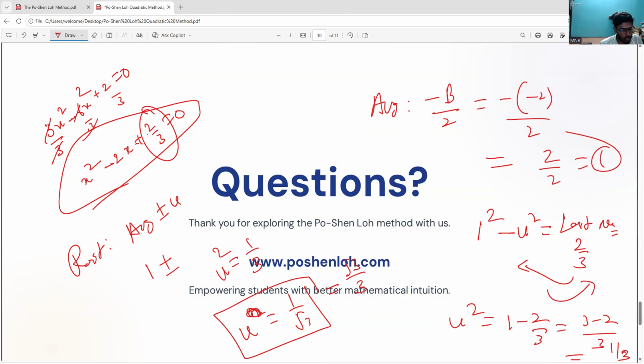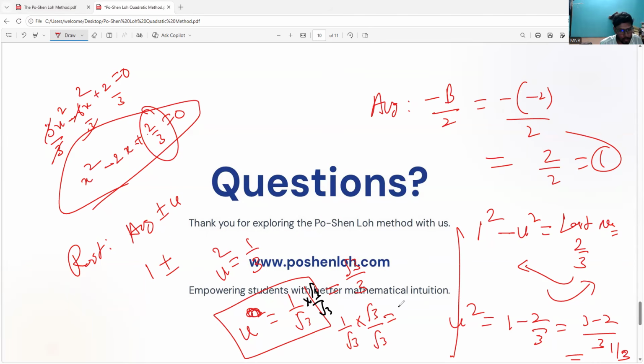Hopefully you already know this. If you don't know, please kindly check it. Please don't take it negatively. I just want to give clarity for everyone, including non-science teachers, chemistry and biology teachers also. So I multiply both numerator and denominator with root 3, so that I get root 3 by root 3 into root 3, whole square. So I get root 3 by 3. That's all. So the answer is 1 plus or minus root 3 by 3.